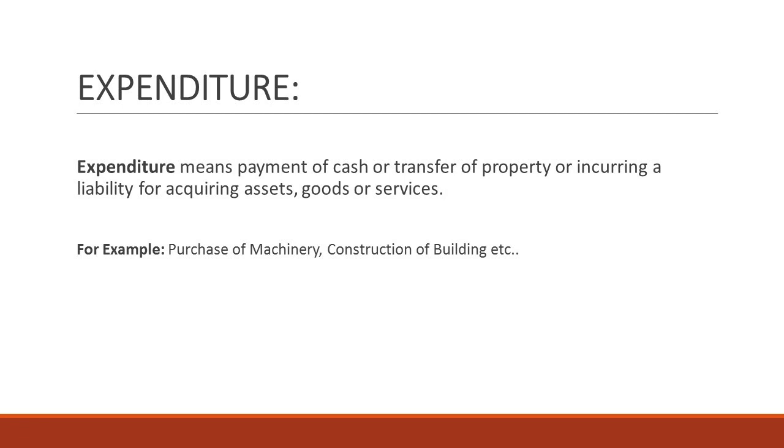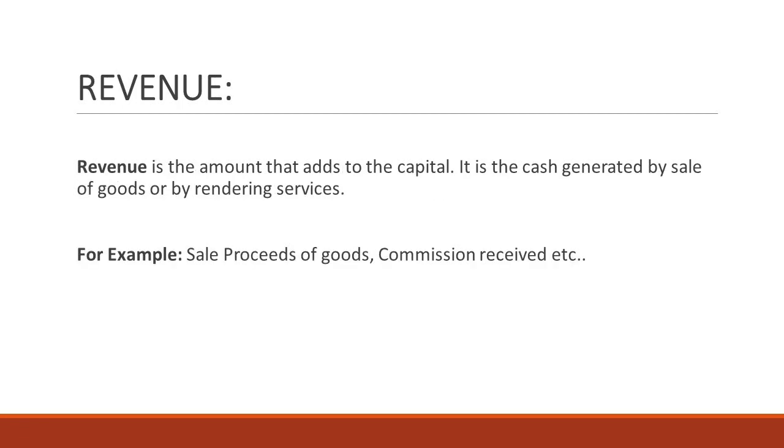And the allied activities, if we pay wages to the laborers while constructing the building, then such wages which we have paid are considered as an expenditure. Then the next term is revenue. It is the amount that adds to the capital. I mean, it represents the cash generated by sale of goods or by rendering a few services.